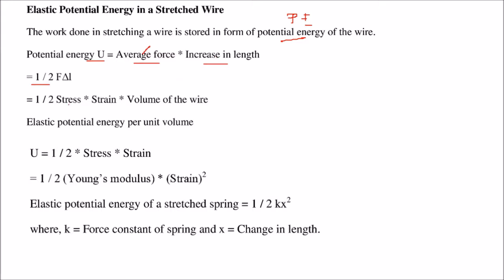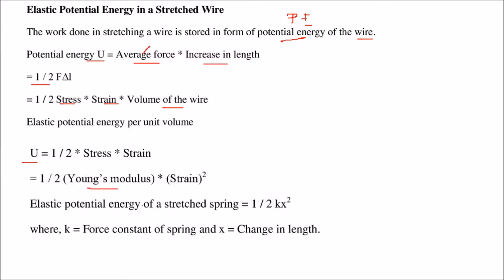That is half into stress into strain into the volume of the wire. So the elastic potential energy per unit volume, U, is given by half into stress into strain, and this is half Young's modulus into strain squared.